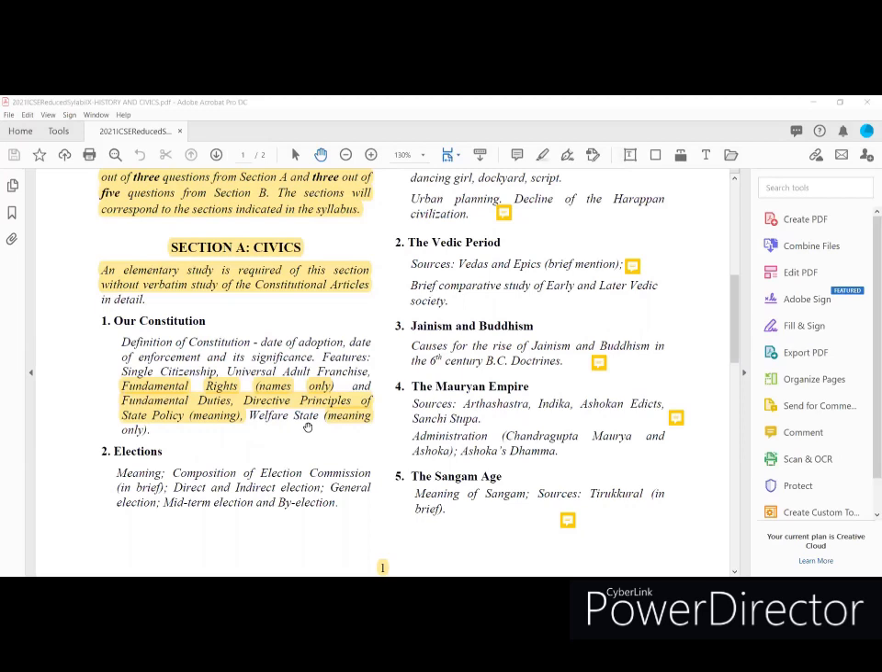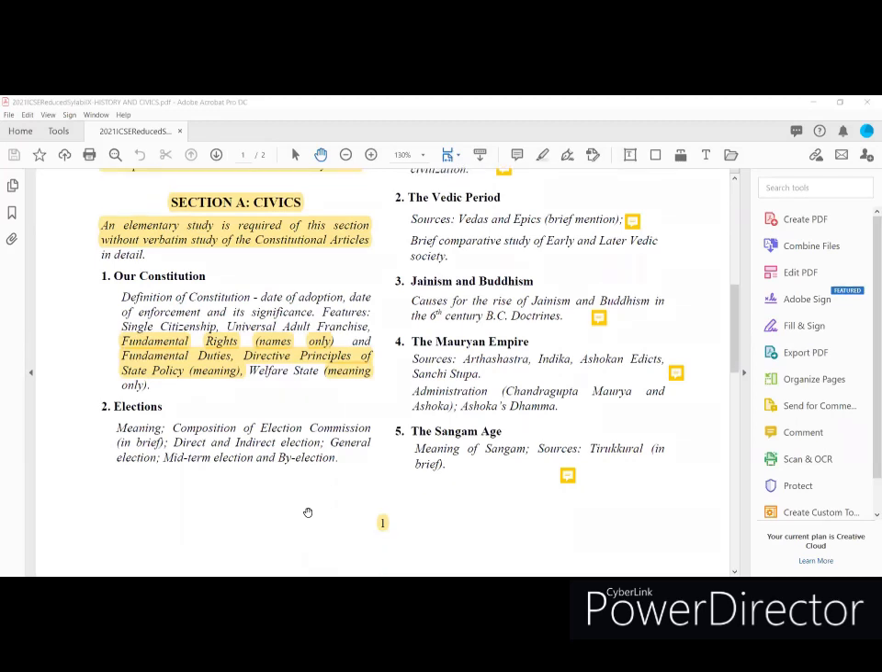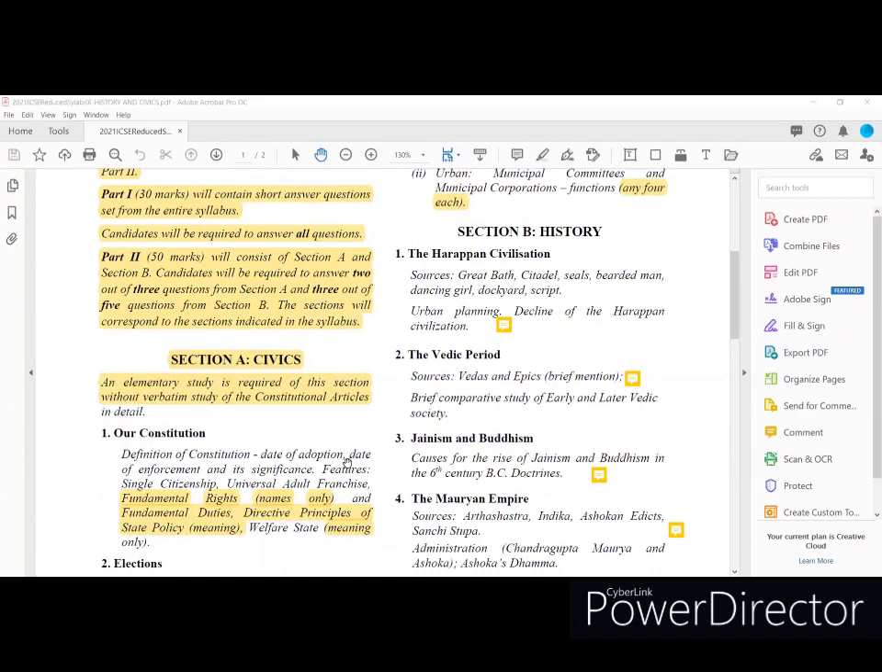And coming to the lesson Elections, what things did they reduce from the syllabus? Let us see. The meaning and composition of election, direct and indirect election, general election, midterm election, and by-election. What I found is that the Election lesson we have to learn completely. That means there is no reduction in this part of the syllabus for the academic year 2021. So for Elections, you can follow the same syllabus they have given for your examination.